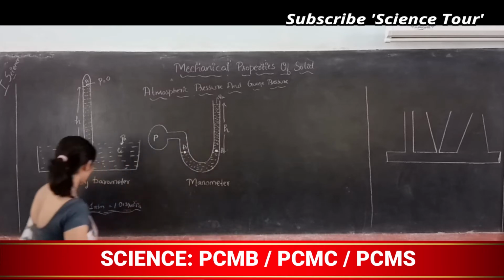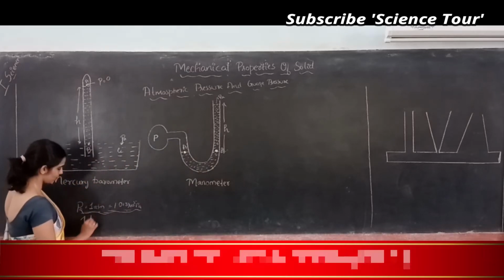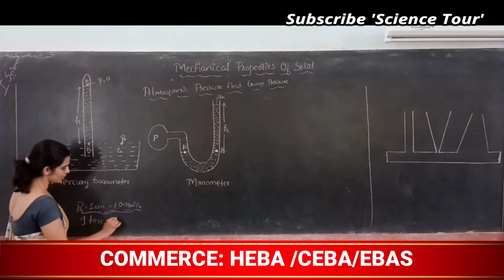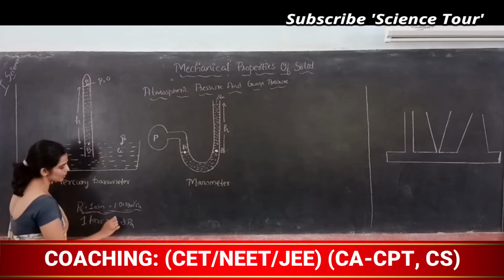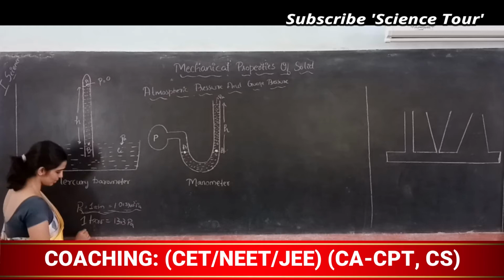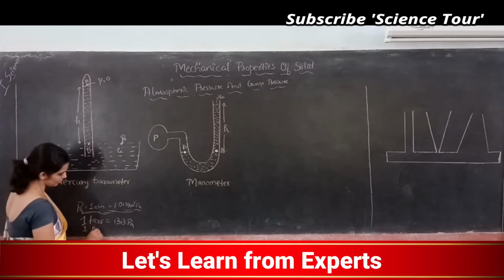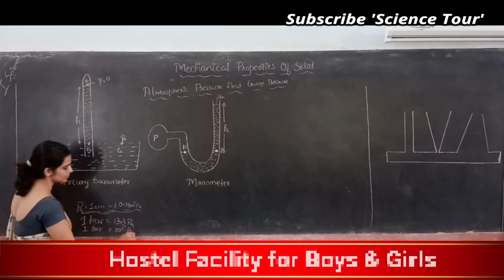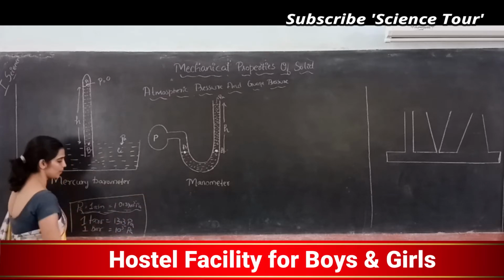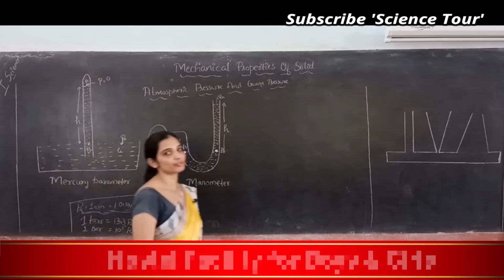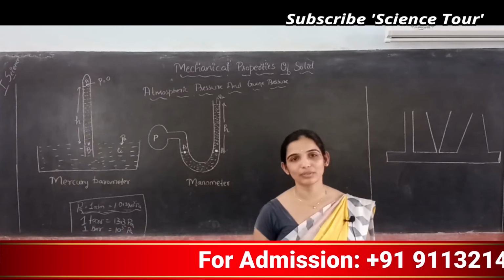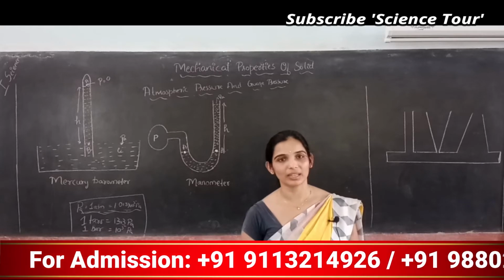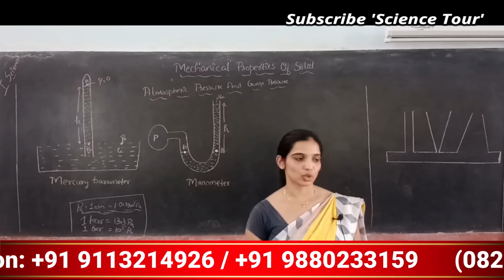1 torr is equal to how much? 1 torr is equal to 133 Pascal. 1 bar is equal to 10 to the power of 5 Pascal. Alright, these are the units of pressure which are measured in different places. It will be measured in different units.